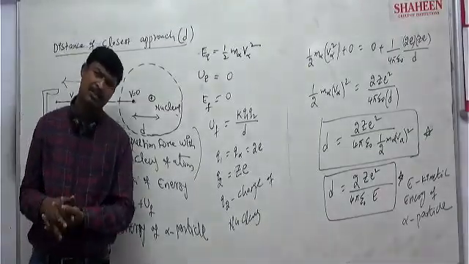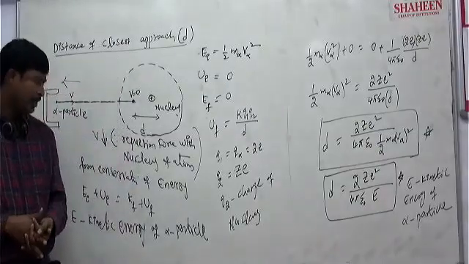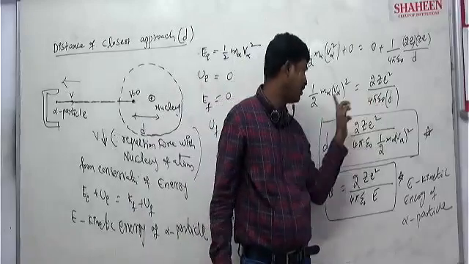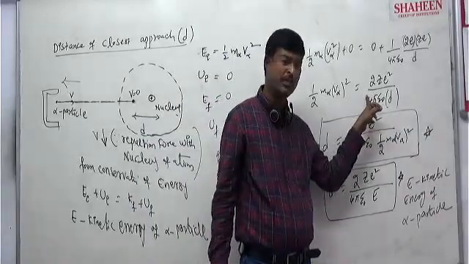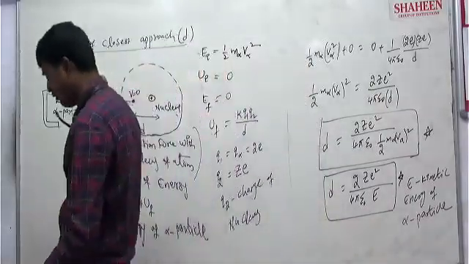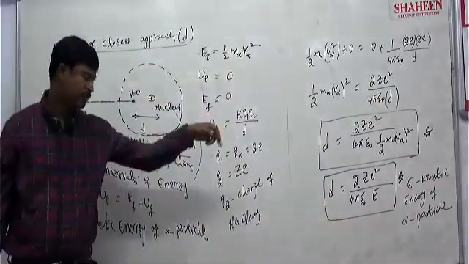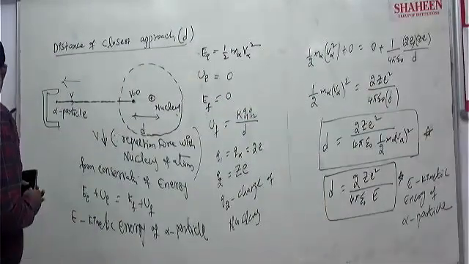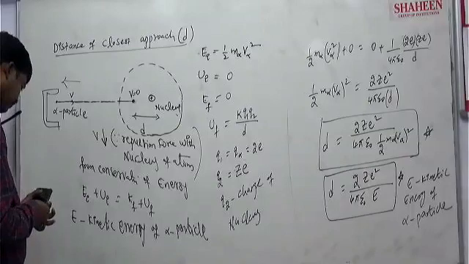Kinetic energy is equal to potential energy of the system. From that we got D, the closest distance of approach. Note down, the formula is very important. They will ask numerical questions based on that.